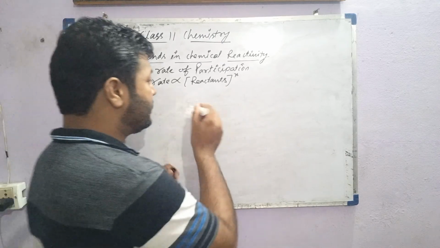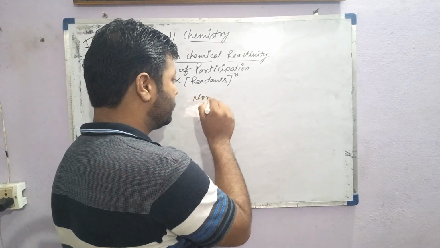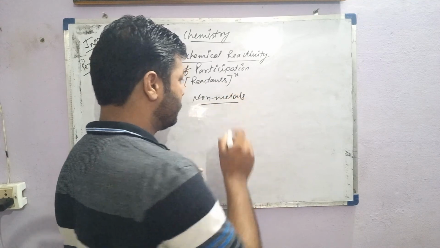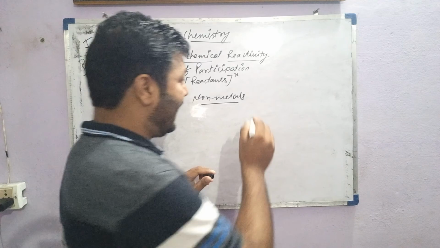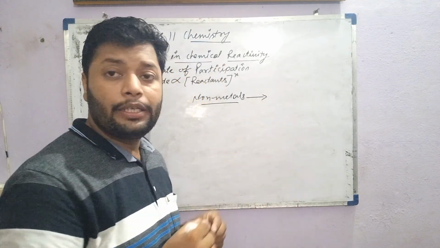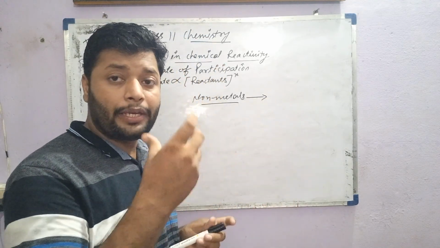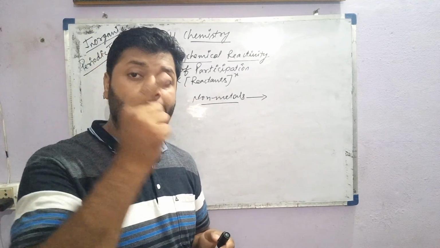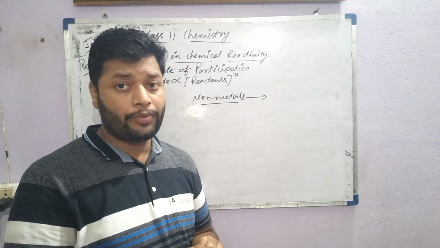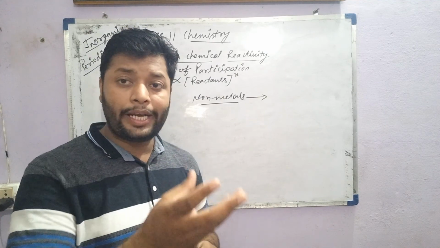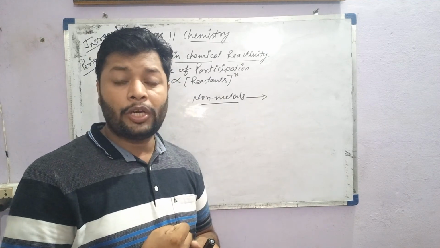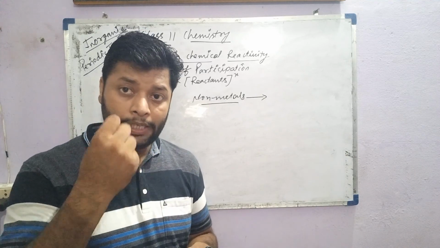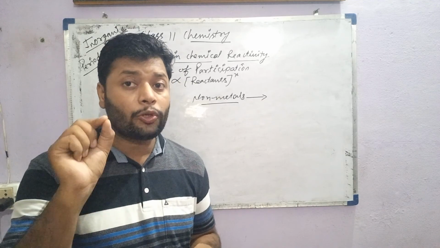Next, for nonmetals along the period, generally the chemical reactivity increases because of the great tendency of the atoms to be hybridized during bond formation, the great tendency to accept electrons because of high electron gain enthalpy, and the great tendency to attract electrons because of high electronegativity.